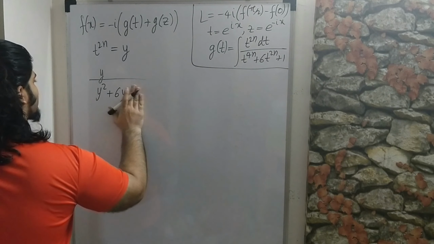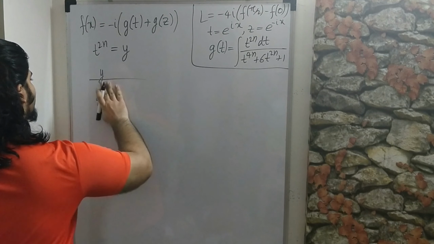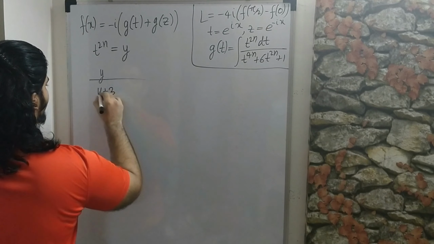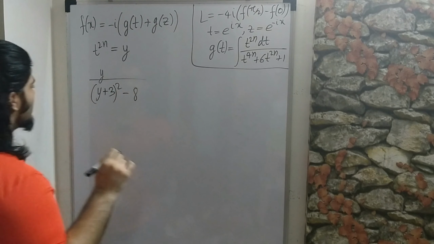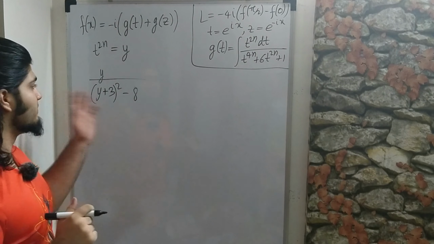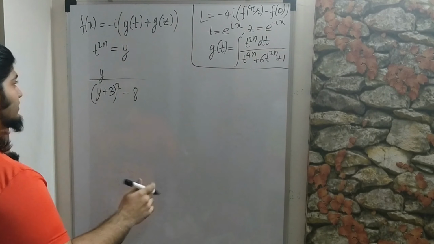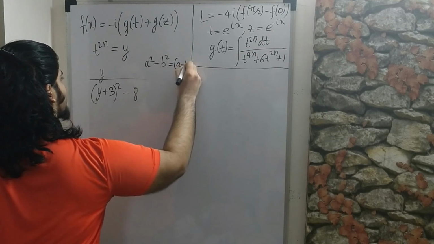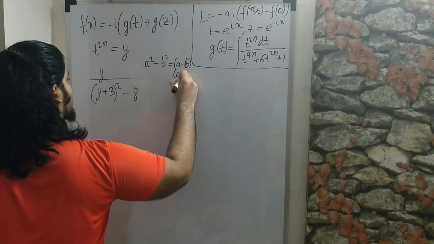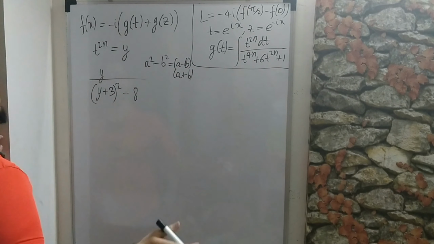So I'll complete the square, and if you complete the square, you are going to get y plus 3 square minus 8. So from here, since we've completed the square, we can factorize this by using a square minus b square is equal to a minus b times a plus b, the identity we all know and love.